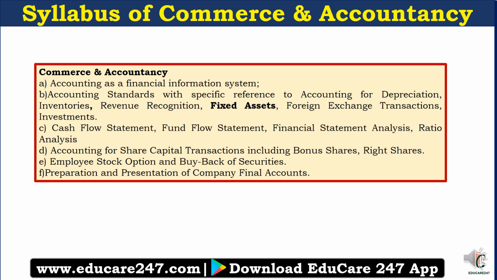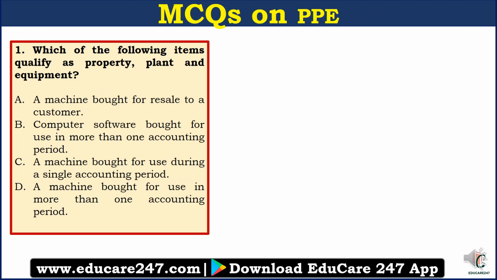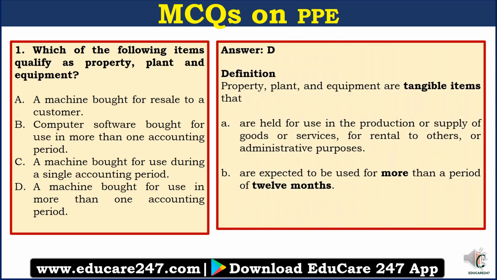Now let's begin with the first question. Question number 1. Which of the following items qualify as property, plant and equipment? A. Machine bought for resale to a customer. B. Computer software bought for use in more than one accounting period. C. A machine bought for use during a single accounting period. Or D. A machine bought for use in more than one accounting period. So the answer here is D. A machine bought for use for more than one accounting period.